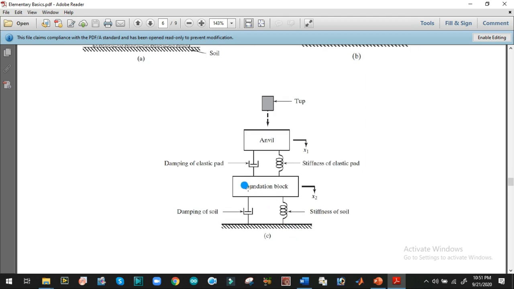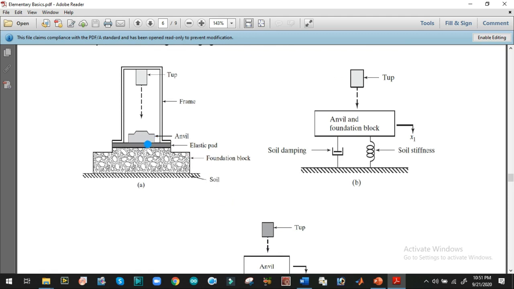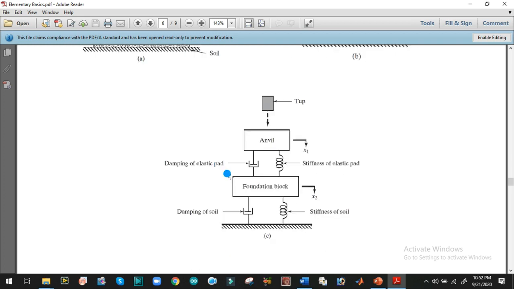So here we can see this is a foundation block and this is the ground, and in between these are the damping and stiffness elements of soil. After this we have placed an elastic pad. We know that there is always some kind of stiffness and damping element provided by the elastic pads, so we will again draw the damping and stiffness elements of the elastic pad between the anvil and the foundation block.